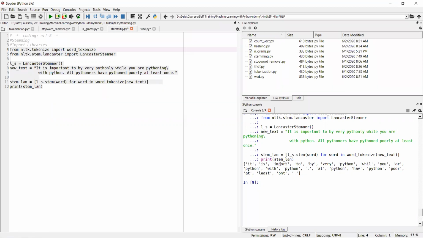Important is reduced to import. To by, very Python, while is reduced to will. You are is reduced to r. So that is one of the problems with stemming. Lemmatization is more appropriate. At least for the word Python, you can see all are reduced to Python, the root word. Is this clear?